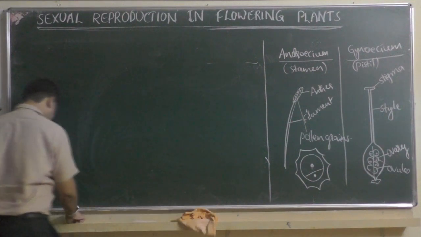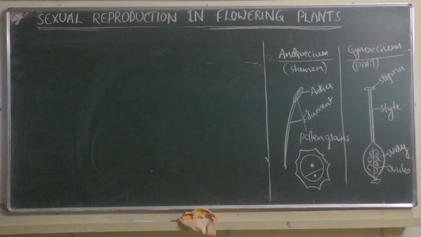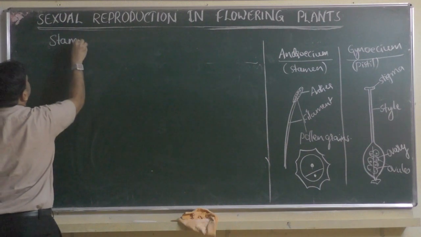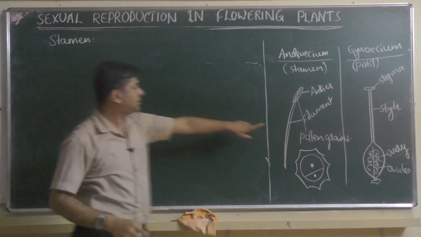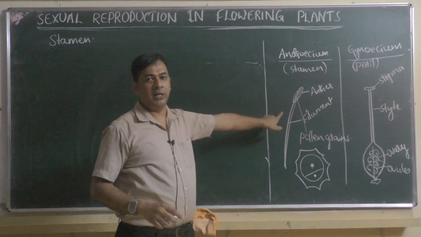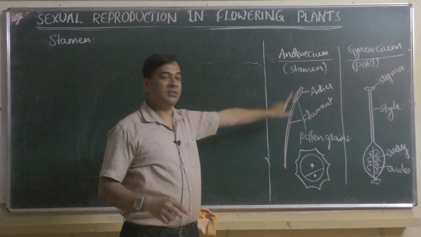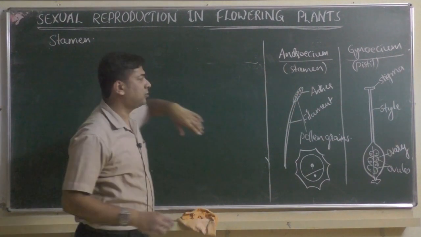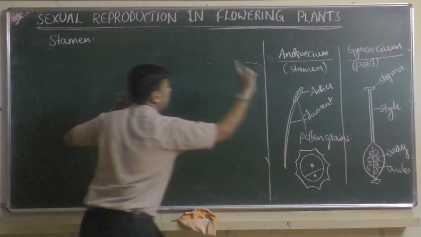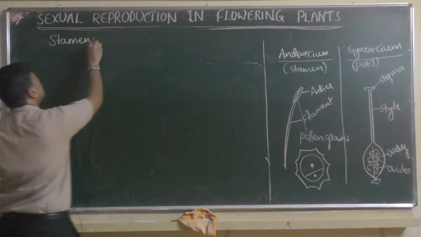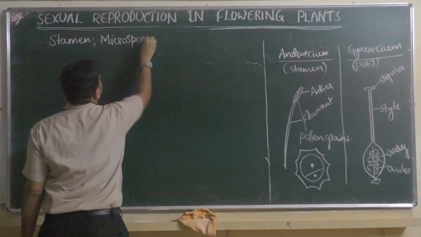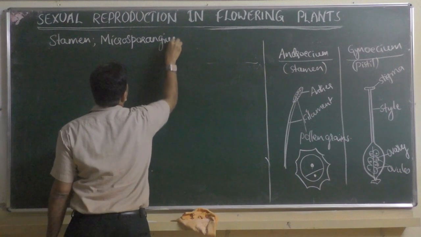So what all parts do we have to learn for microsporogenesis? The first part is stamen. We have to learn the structure of stamen, because stamen is the male reproductive part, and within the stamen the anther is there, and within the anther pollen grains will be produced. Then we have to learn about microsporangium, which I will explain now.